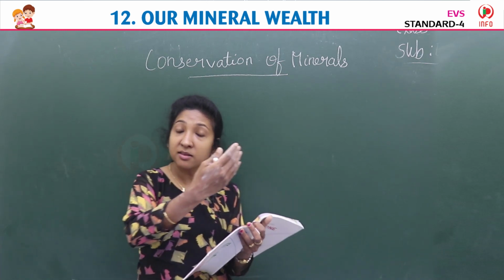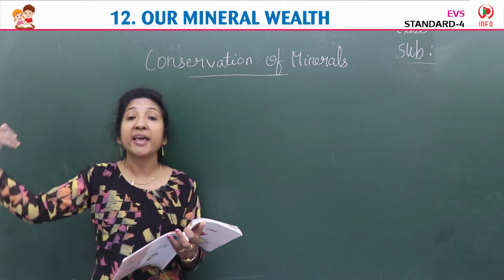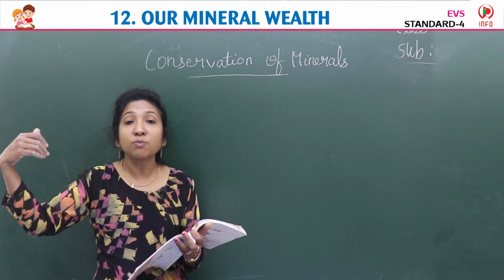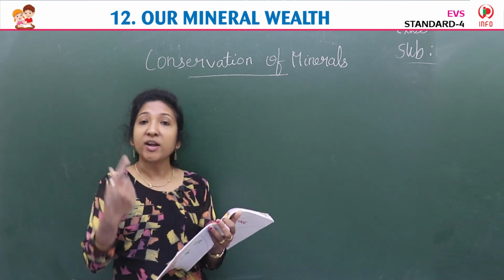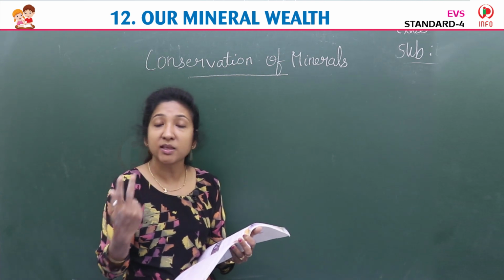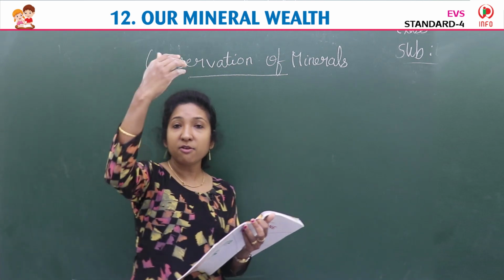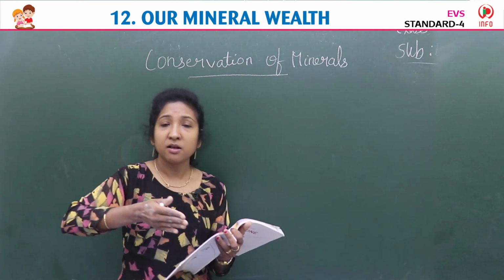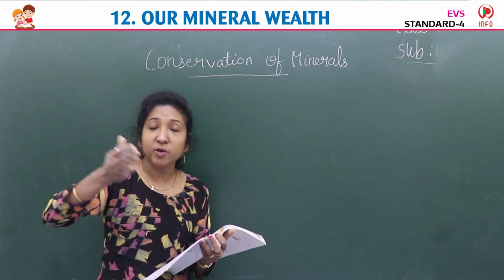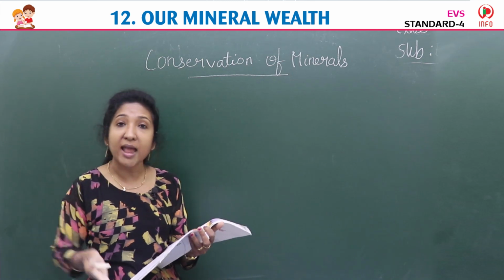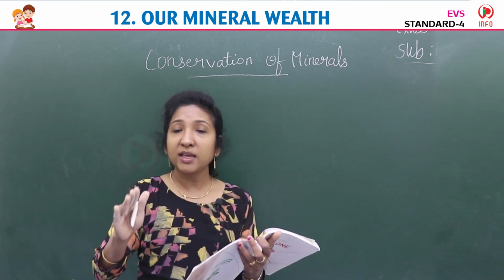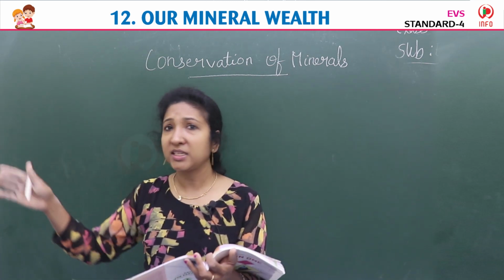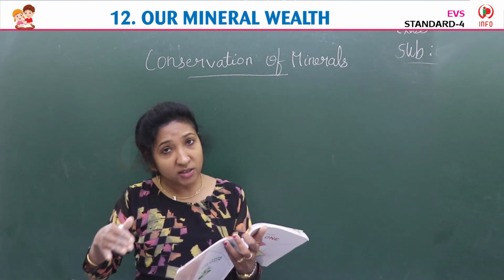And it takes a long time for these minerals to form. In 1 day or 2 days we won't get these minerals. Millions of years, a long duration, it takes to convert into a mineral. It means some chemical reaction or chemical process is there. That's why it is called an inorganic process. It takes a long time.